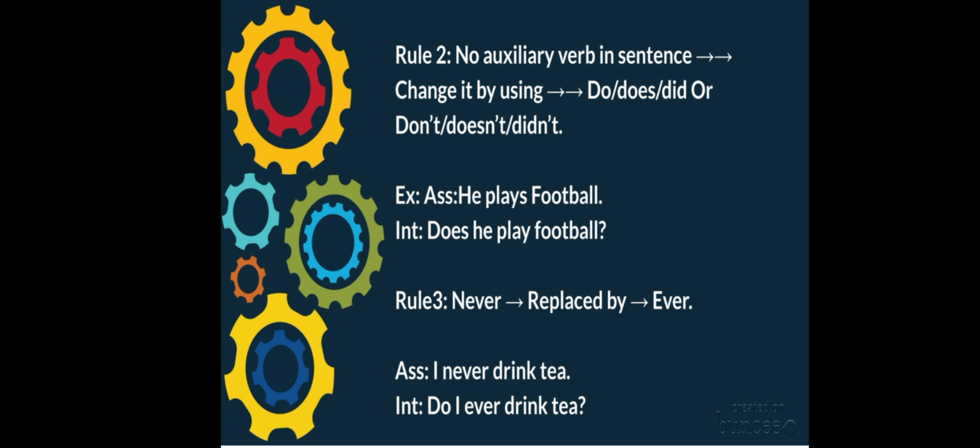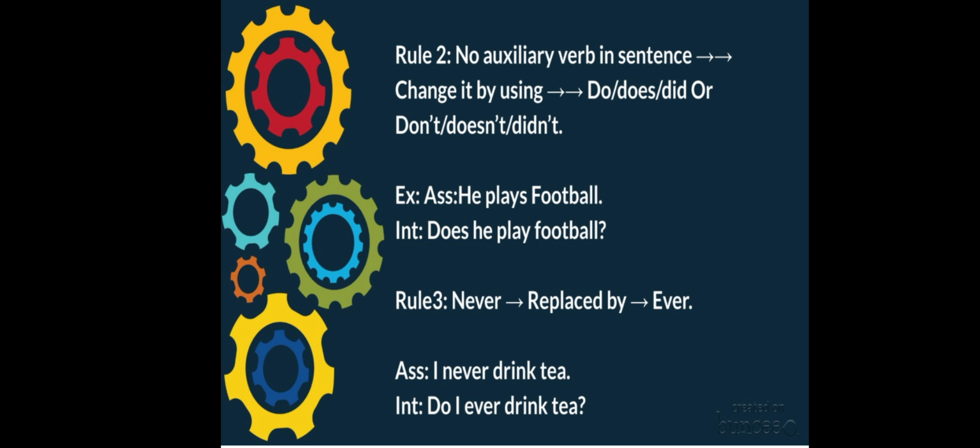Now rule number 2. If in an affirmative sentence there is no auxiliary verb, how will you change it? Change it by using do, does, or did, or don't, doesn't, or didn't. So if the assertive sentence is "He plays football", see, there is no auxiliary verb here.